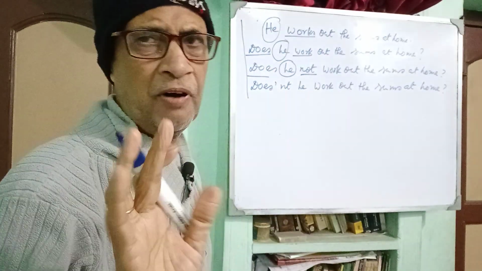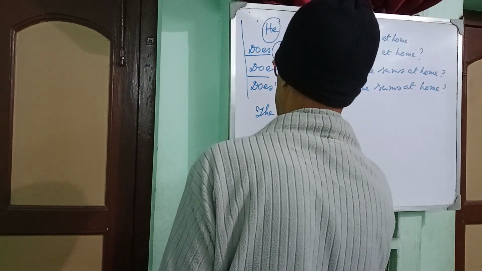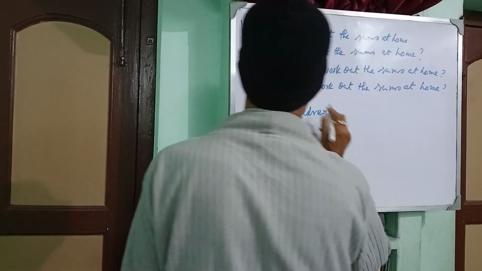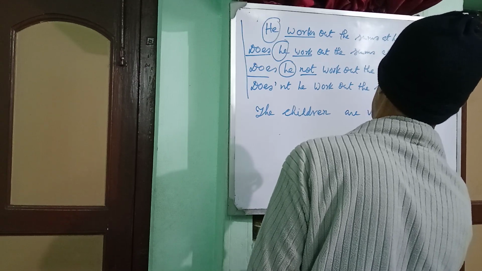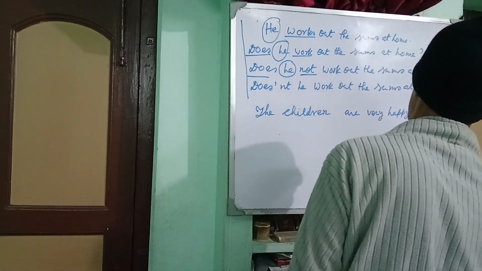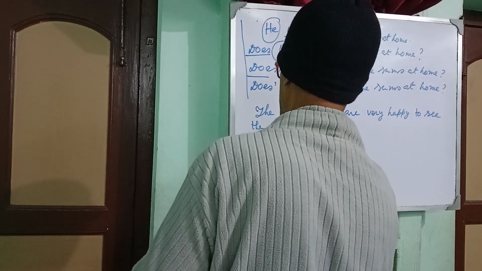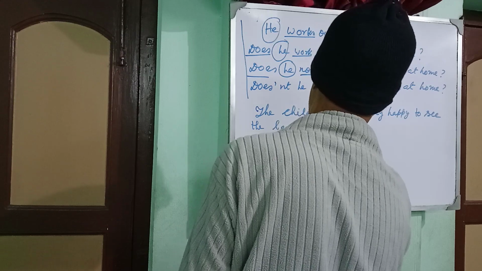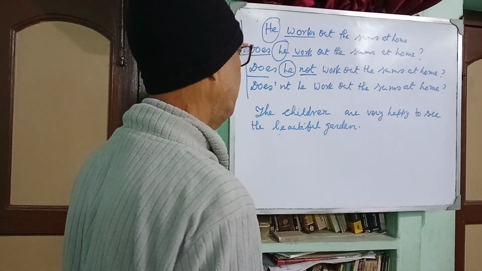For example, with be verb, the children are very happy to see the beautiful garden. Okay? The children are very happy to see the beautiful garden.